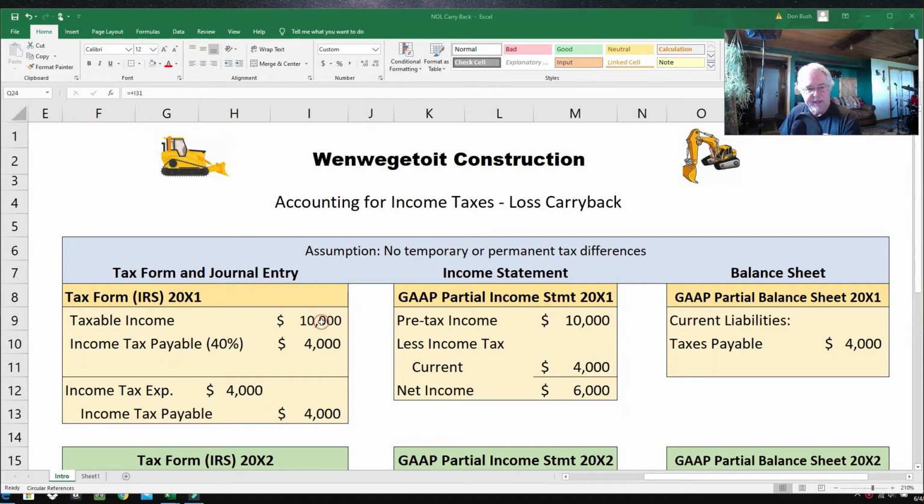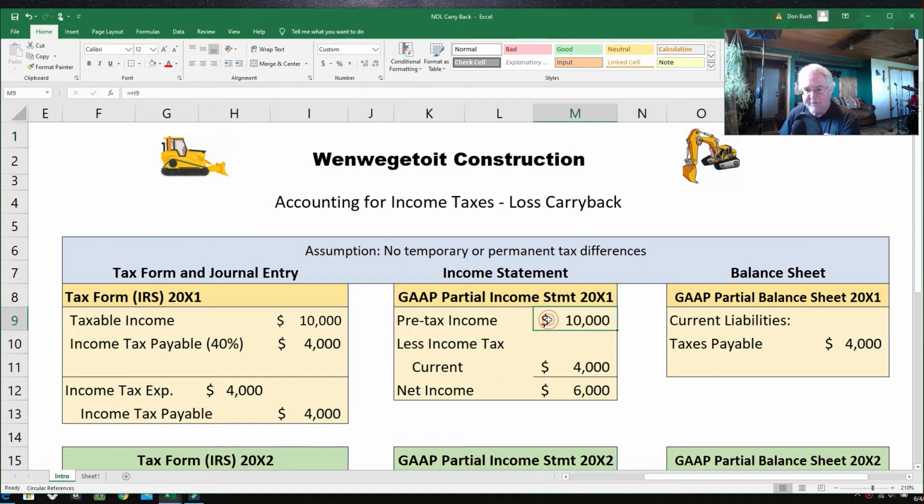So in the very first year, 2001, when we get to a construction, had taxable income of $10,000 according to their tax form. And they are in the 40% tax rate, so they had to pay taxes of $4,000. So in 2001, they made this journal entry: income tax expense $4,000, income taxes payable $4,000. There was no deferred income taxes, no deferred tax liabilities, no permanent differences, and so the journal entry is that simple.